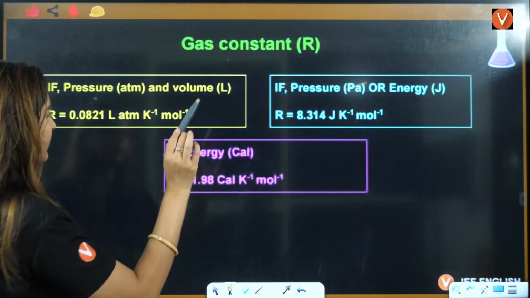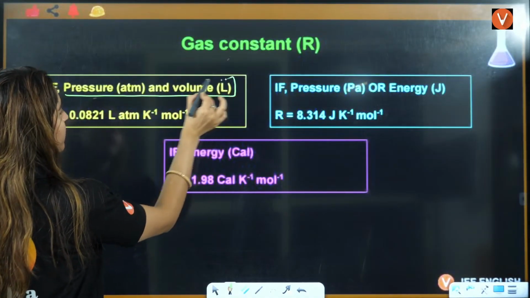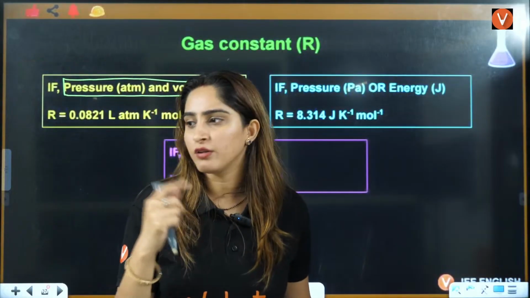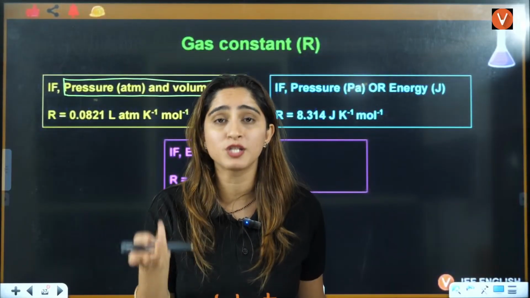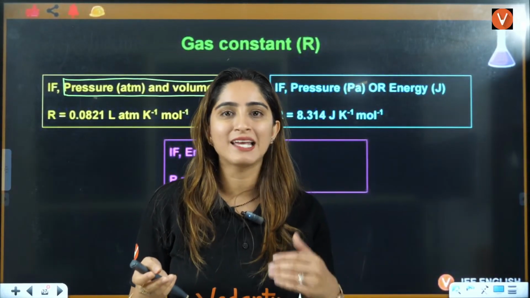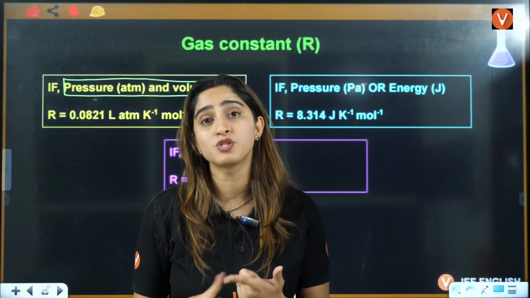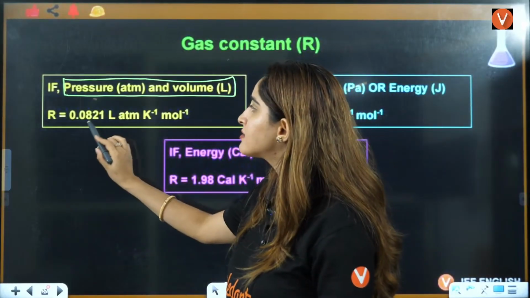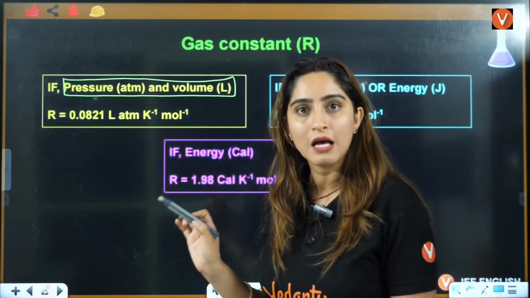I'll give you a simple thing here, right? If you are using pressure or volume in the question, those students who are droppers or repeaters will get to know this more clearly. Like in solution chapters, you have volume, you have concentrations, you have pressure in atmosphere. There we use the value as 0.0821 liter atmosphere per Kelvin per mole, right?